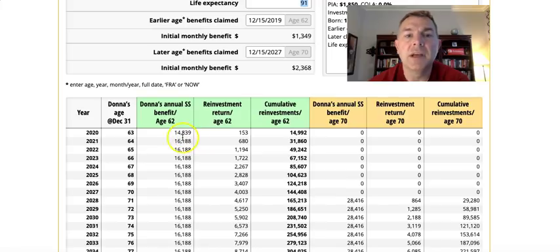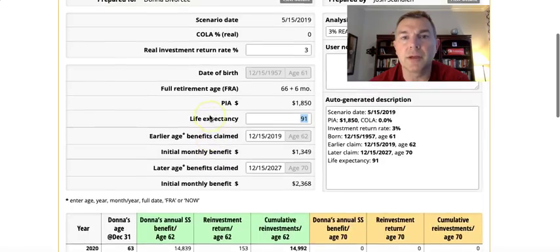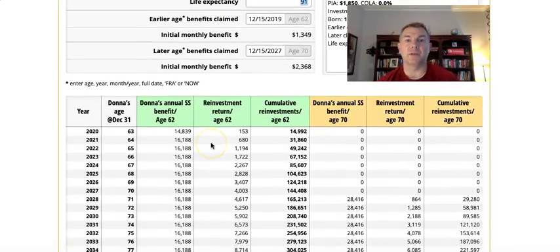She's going to get 14,839. Typically she'd get 16,108. That's her investment return because she's only getting 3% a year of interest. She's putting in $1,349 over the course of that year, and she'll only get $153 of investment returns.